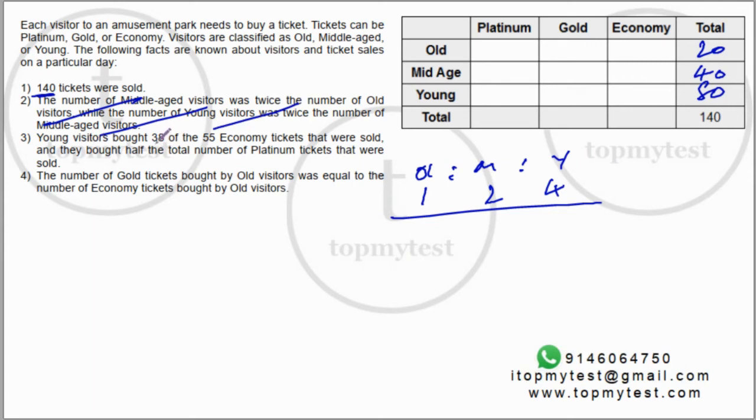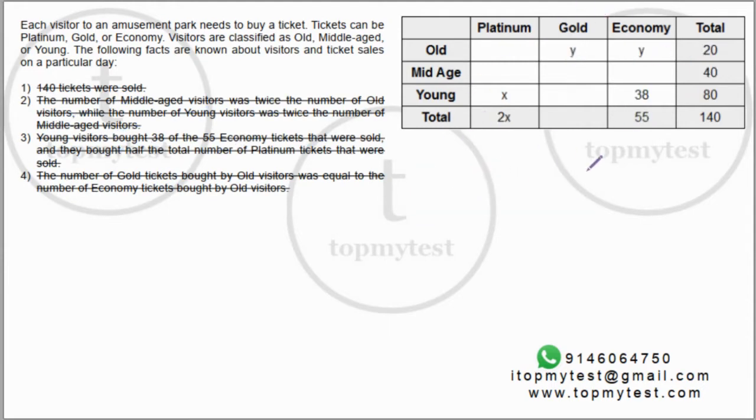Young visitors bought 38 out of the 55 economy tickets. So you have 55 out of which 38 are bought here. And they bought half the number of platinum tickets. So if this is X, this should be 2X. The number of gold tickets bought by old visitors was equal to the number of economy tickets bought by old visitors. So this is Y. This should also be Y. Okay, so I've used this.